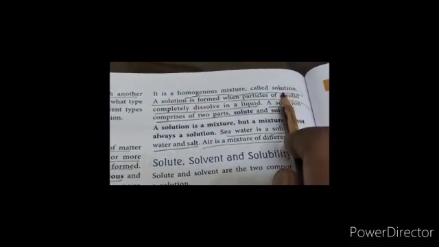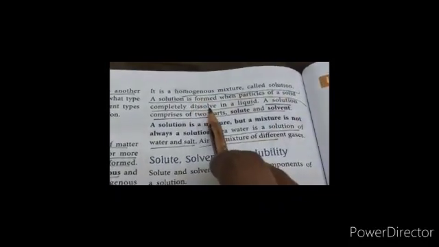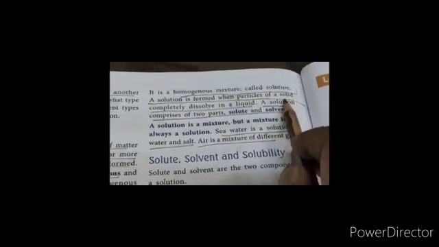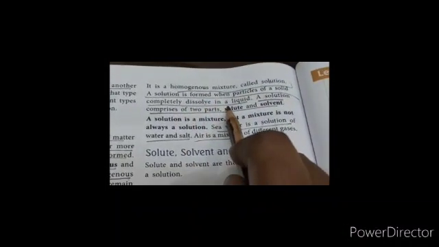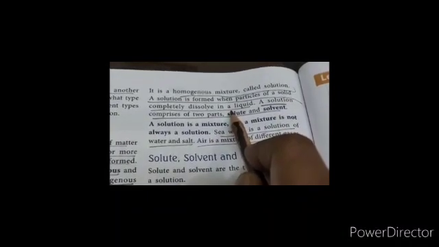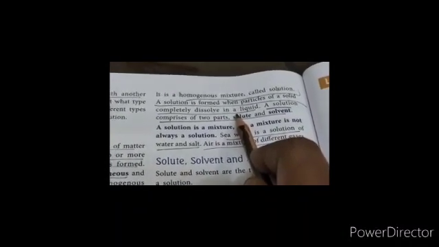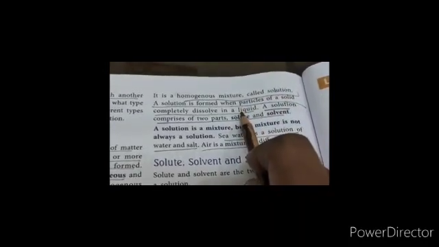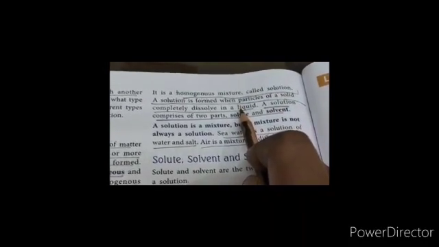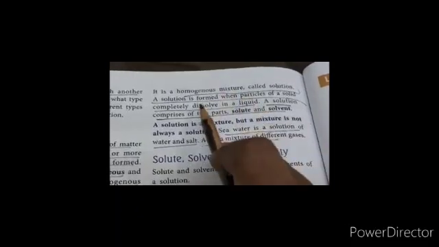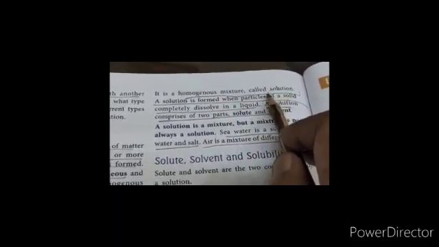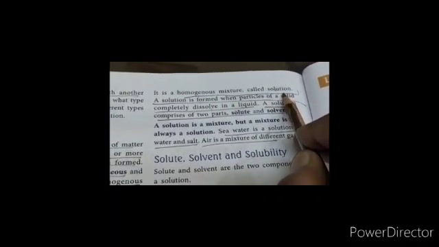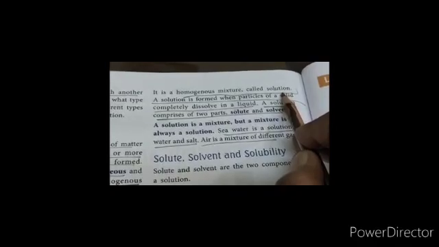So now what is a solution? A solution is when particles of a solid completely dissolve in a liquid. Example is salt and water. Salt is a solid, water is a liquid. When we mix salt and water, they completely mix together to form a solution, and that solution we call salt solution.